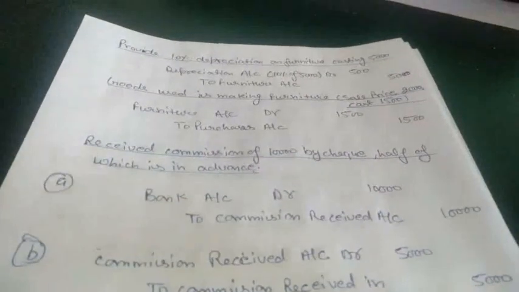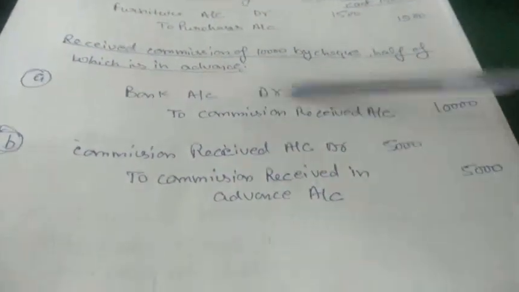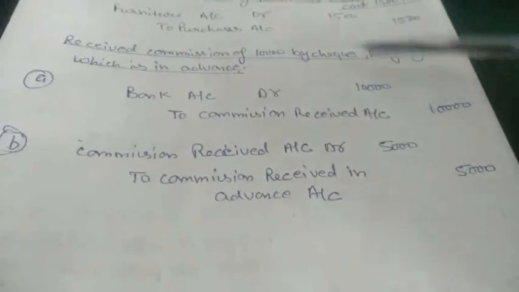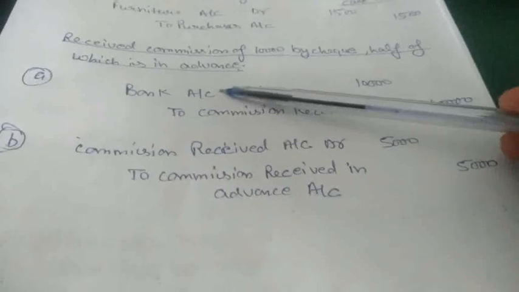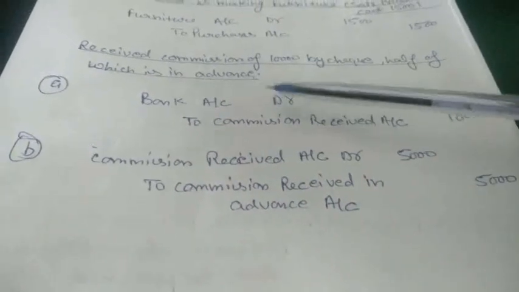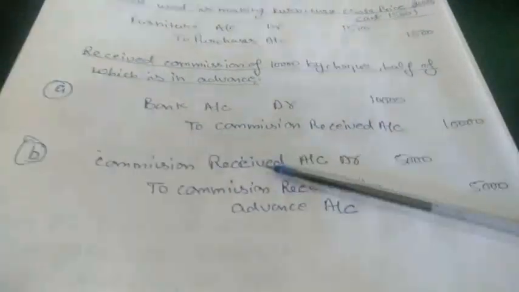Next entry is received commission of 10,000 by check, half of which is advance. As I told, in some cases we receive advance income. The first entry for this, bank account debit 10,000 to commission received. Because we received a check for that income, so we will debit bank. And in which form did we receive it? Commission, and commission is an income for us, and as we know, all income and gains will be credited.